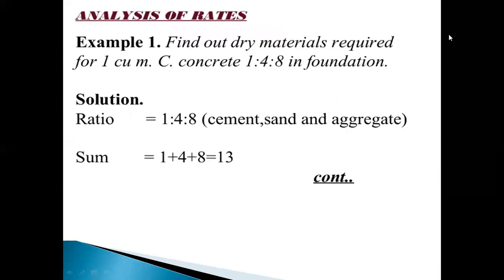Next, we go to the problems. Write the problem. Find out the dry materials required for 1 cubic meter of cement concrete 1:4:8 in foundation.